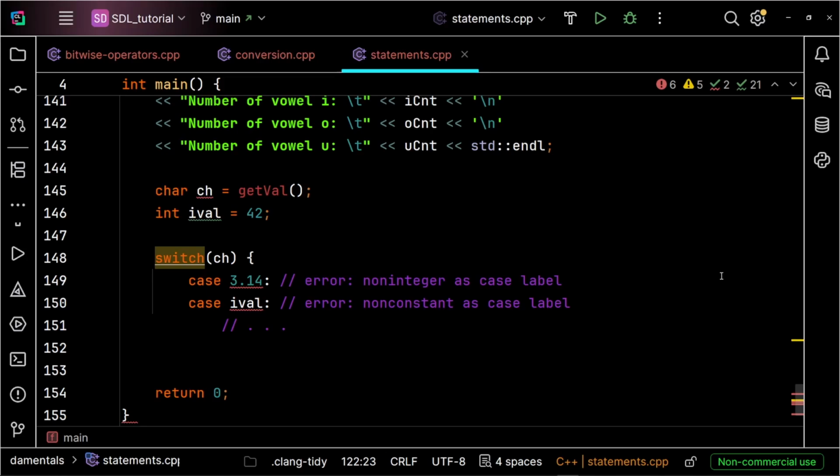And why is C++ so strict here? Because at compile time C++ uses these constant integer values to build optimized jump tables, making switch execution insanely fast.